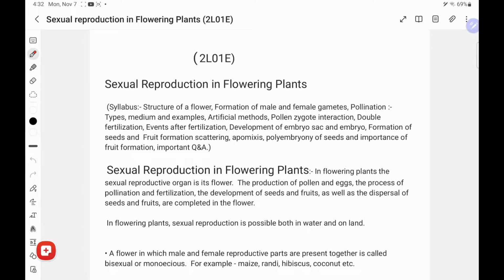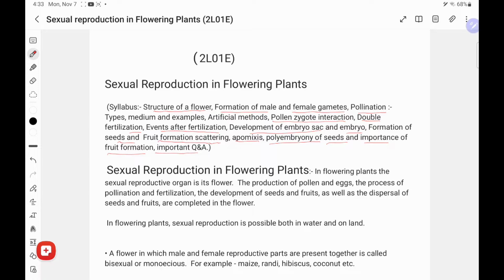First of all, I give you important points which are included in my lectures, such as structure of flower, formation of male and female gametes, pollination, pollen-pistil interaction, double fertilization, events after fertilization, development of embryo sac, embryo, formation of seeds, formation of fruits, scattering of seeds, apomixis, polyembryony, importance of fruits, and important questions and answers.